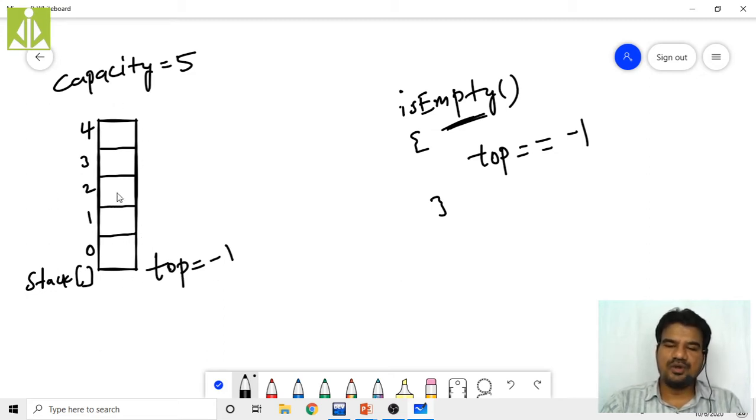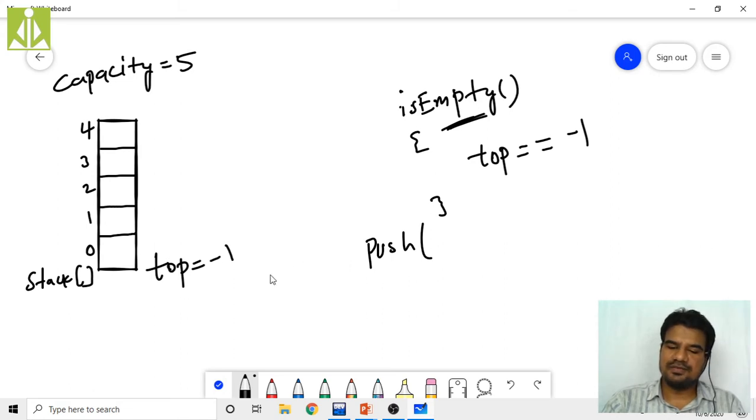So generally, how do we do the insertion? The insert operation is nothing but the push operation. How do we perform the push operation? Whatever element we pass to this push function, we push into this stack. So what we have to do generally is increment the top position, and at that position insert the element.